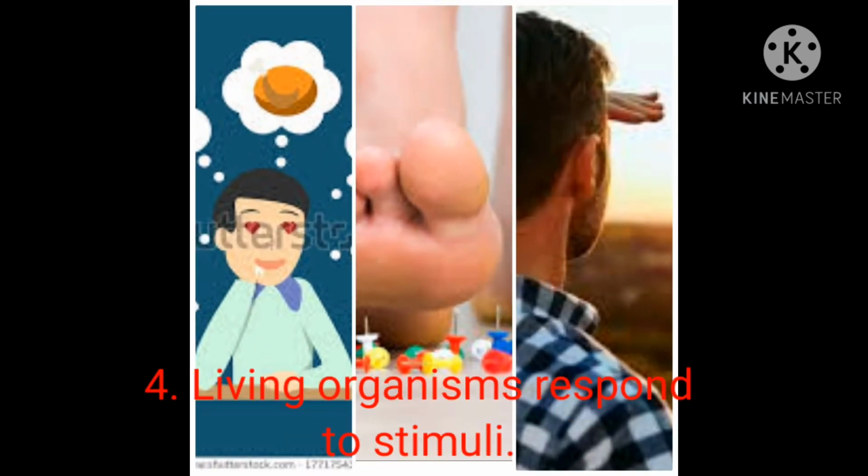Your favorite food, bright light, and a thorn, in the above situations, are some examples of changes in your surroundings. All of us respond immediately to such changes. Changes in our surroundings that make us respond to them are called stimuli.